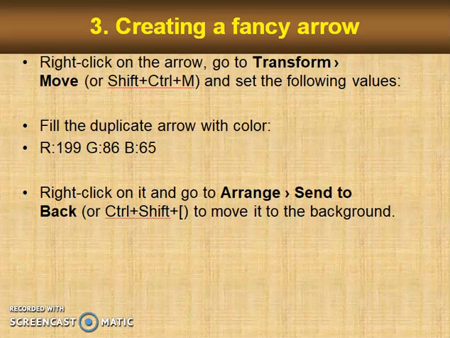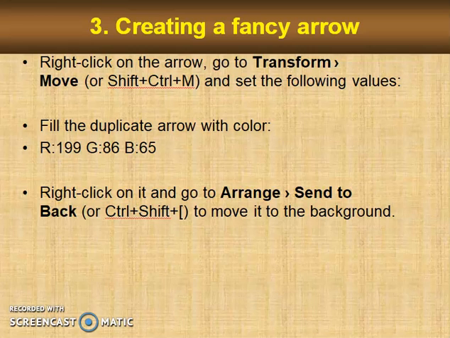and see the following values. Position horizontal 2 mm and position vertical 2 mm. It means millimeter. Click copy. Now you have a new element slightly shifted to the right and down. Fill the duplicate arrow with color. The value of red, green, blue: red value 199, green value 86, blue value 65.